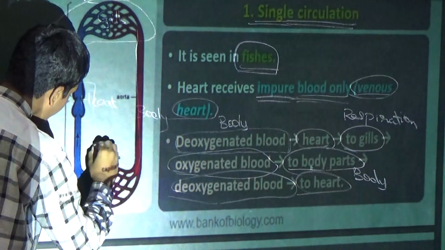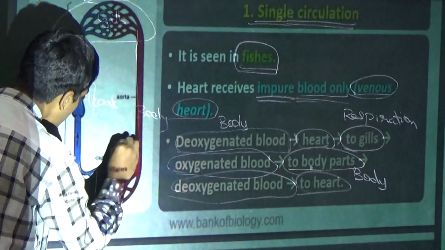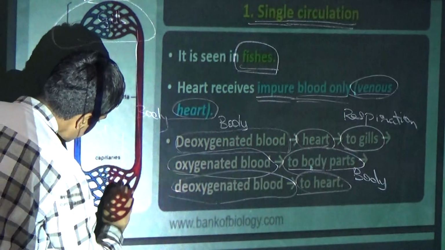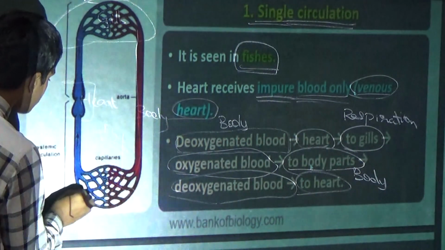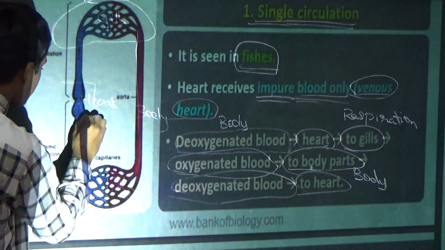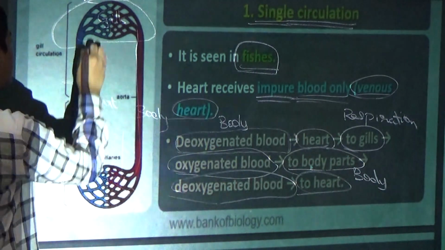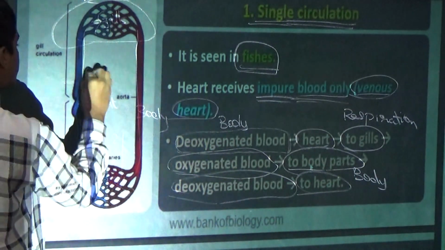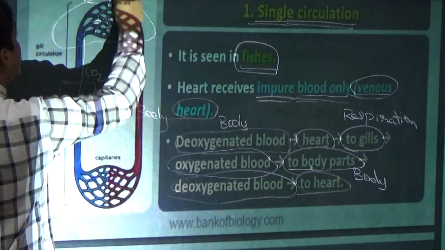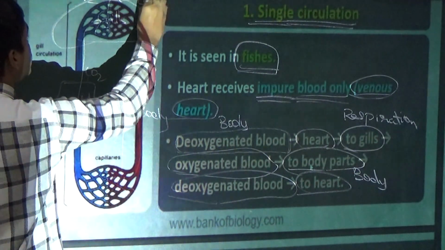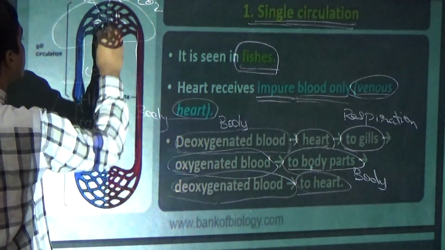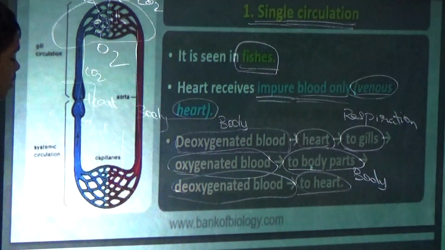Here it is O2, and from here it is CO2. From CO2 it again goes to the heart. So it again goes to the CO2. From this it will eliminate the CO2 and it will bring O2. This is the one. Okay.